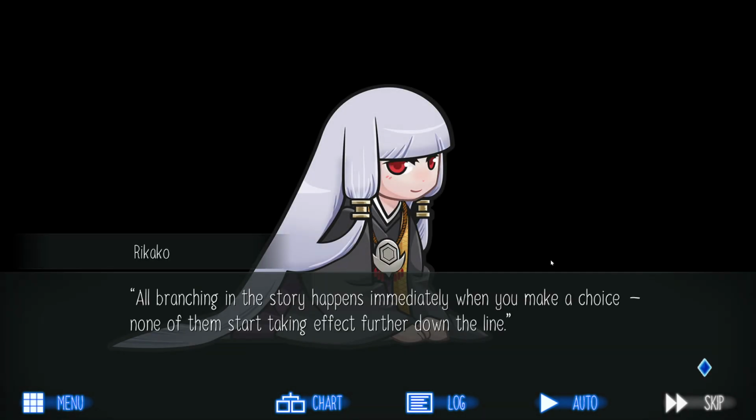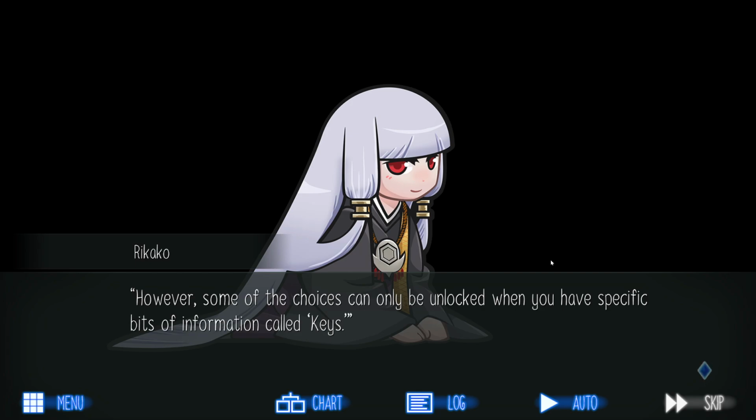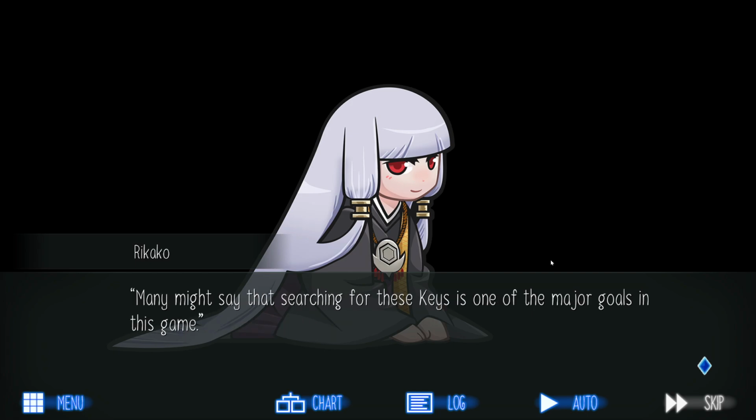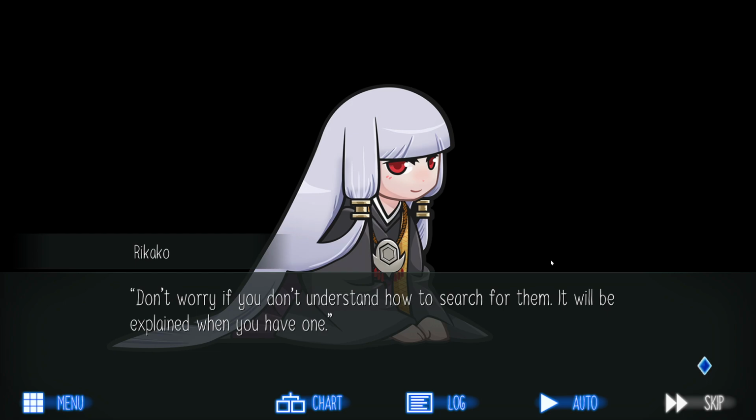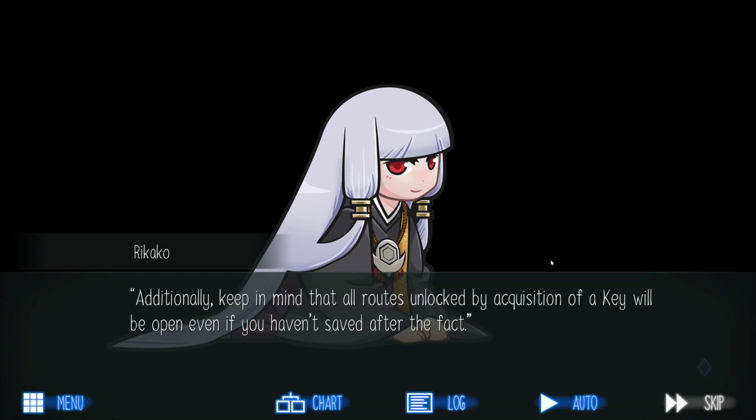Next up, keys. All branching in the story happens immediately when you make a choice. None of them start taking effect further down the line. However, some of the choices can only be unlocked when you have specific bits of information called keys. Many might say that searching for these keys is one of the major goals in this game. Don't worry if you don't understand how to search for them, it will be explained when you have one. What if I never find one?